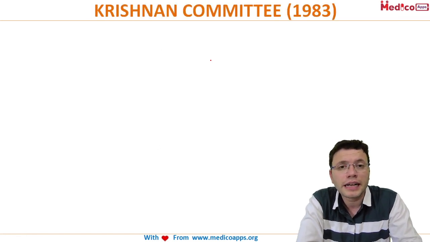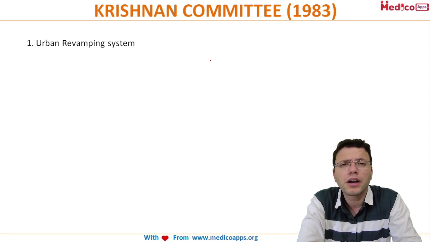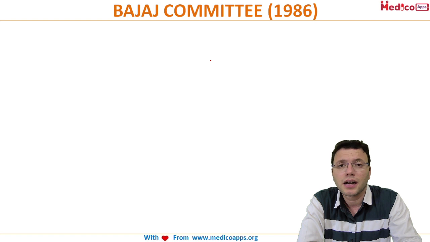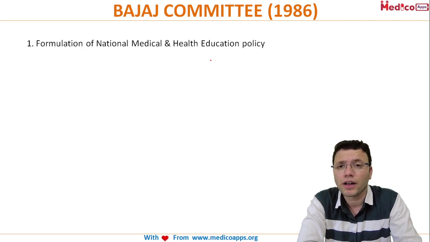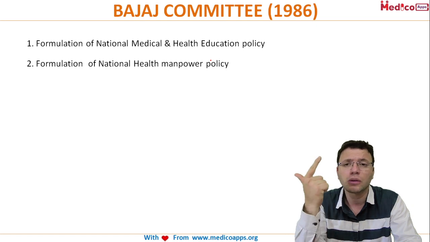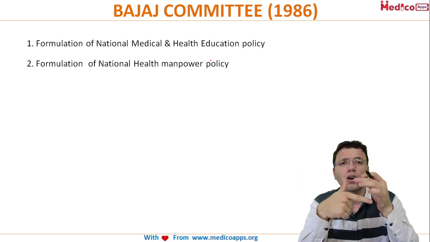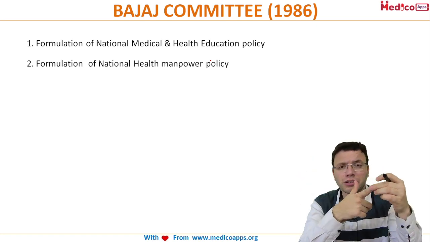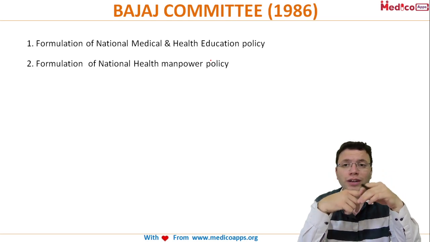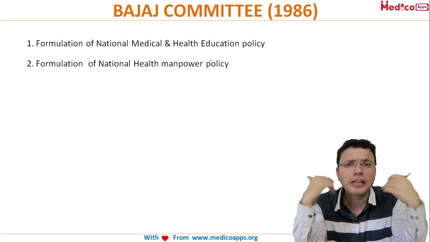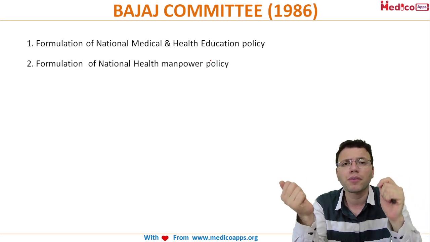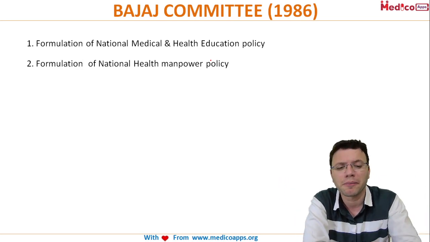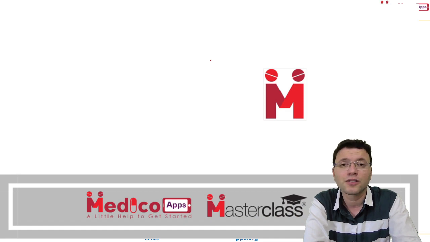The Krishnan committee in 1983 said we need urban revamping, we need to take care of urban health. Then Bajaj, the Bajaj committee of 1986, took care of education and manpower, the doctors and the people who are making the doctors. The formulation of the National Medical and Health Education Policy, and also the National Health Manpower Policy, was created by him. All right, that's for this session.